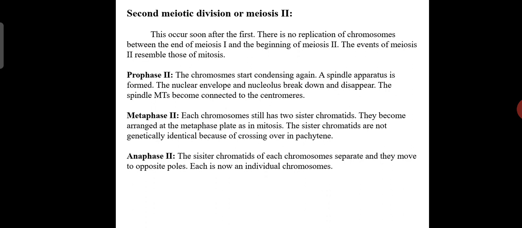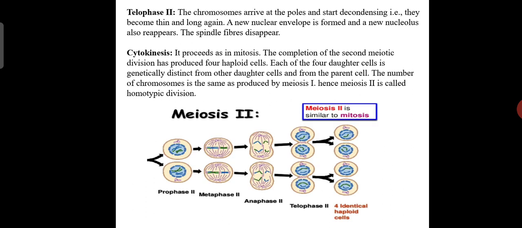Next, anaphase II. The sister chromatids of each chromosome separate and move to opposite poles, and each is now an individual chromosome. You can see in the diagram prophase II, metaphase II and anaphase II.